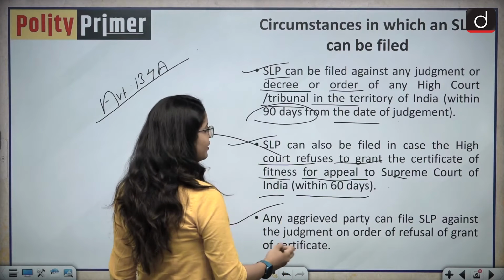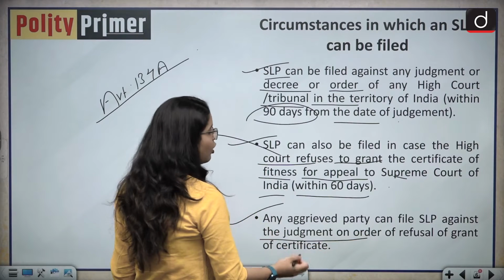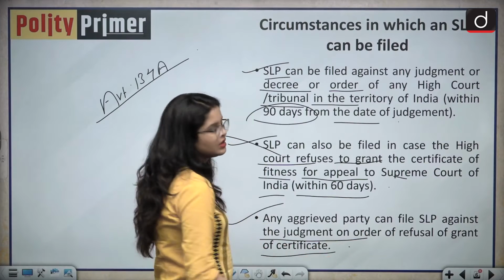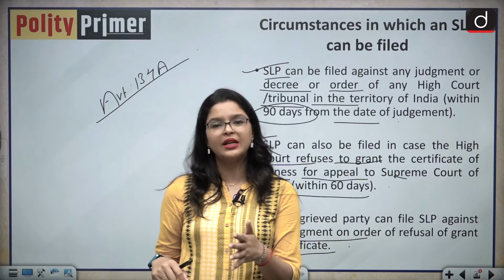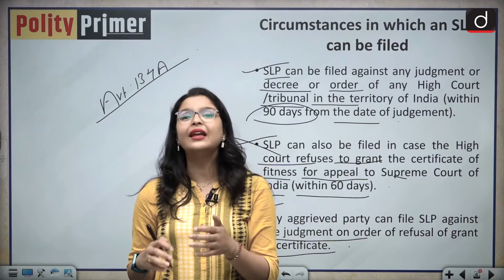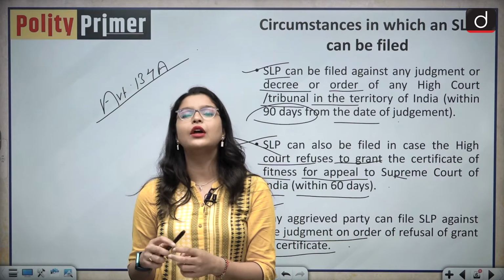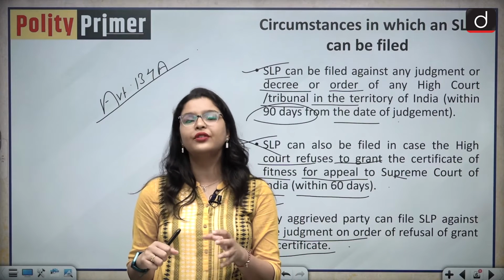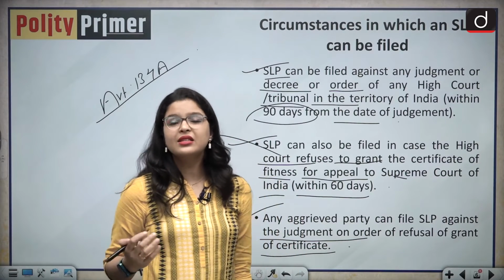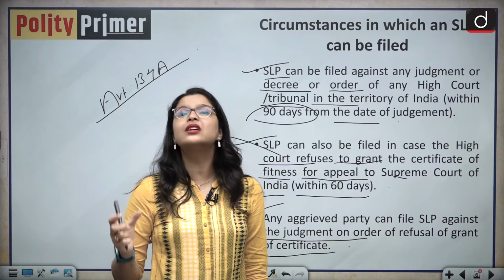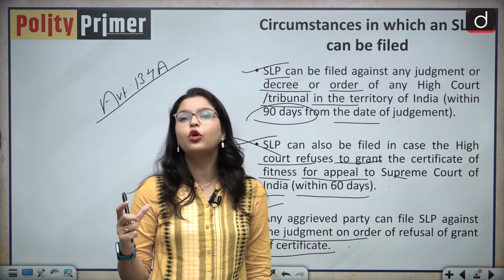Any aggrieved party can file an SLP against the judgment or order refusing to grant the certificate. So this is what I was explaining to you, that they can directly file an SLP if the High Court refuses to grant this certificate of fitness. Now let us analyze the scope of the power of the Supreme Court under this article.